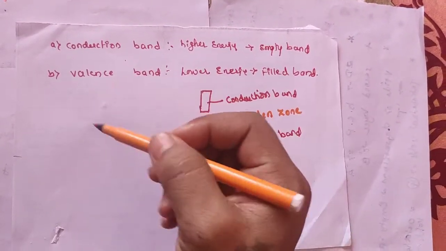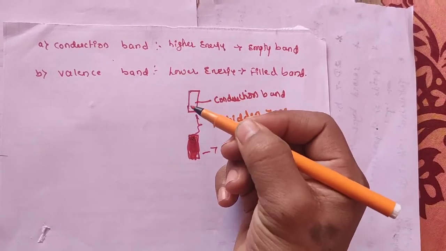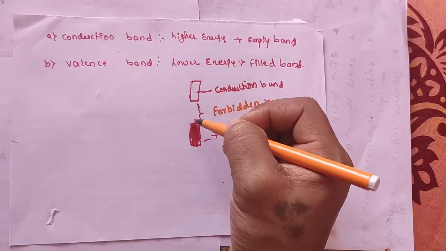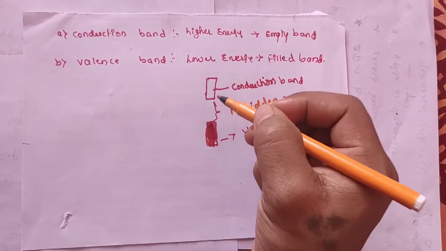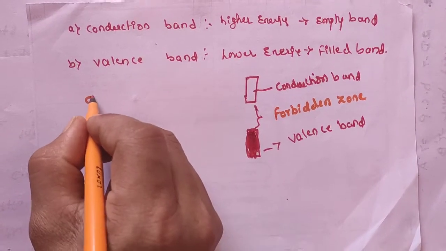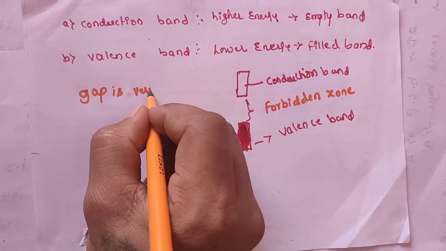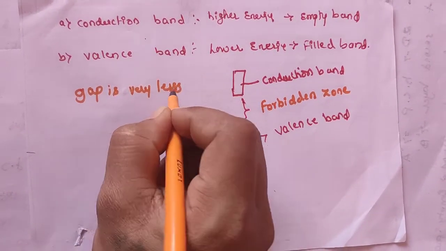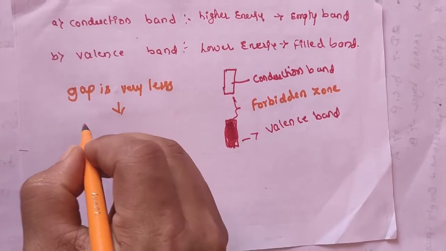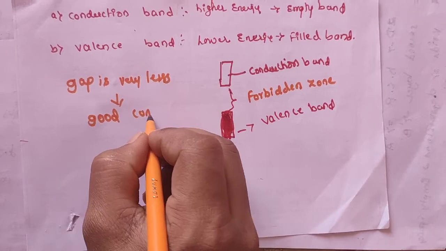But here we are discussing conductors. In the case of conductors, the gap between the conduction band and the valence band is very small, or there is no gap at all. At that time such substances are called good conductors.